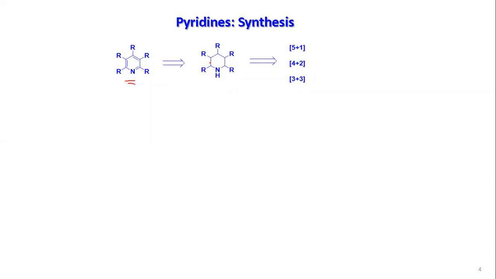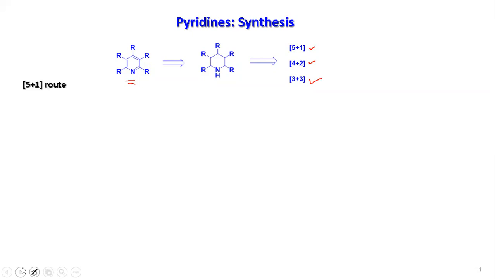If you look, you have a 6-membered ring, so you can have a 5+1 connection, a 4+2 connection, or a 3+3 connection. Okay, so these three different routes are possible. So we'll look into the synthesis based on these three different routes. At least one representative example we'll look into, and you'll understand the point.